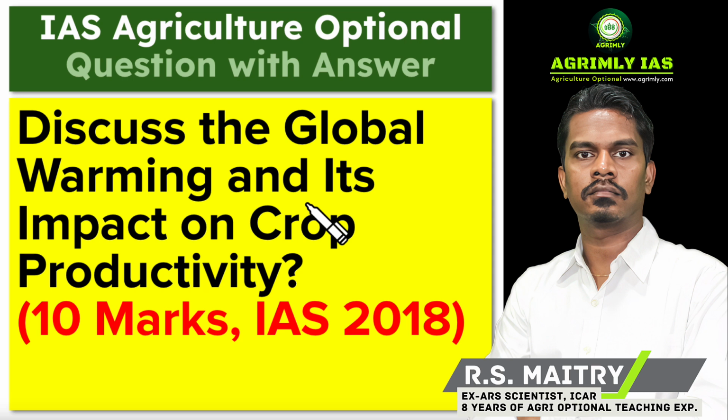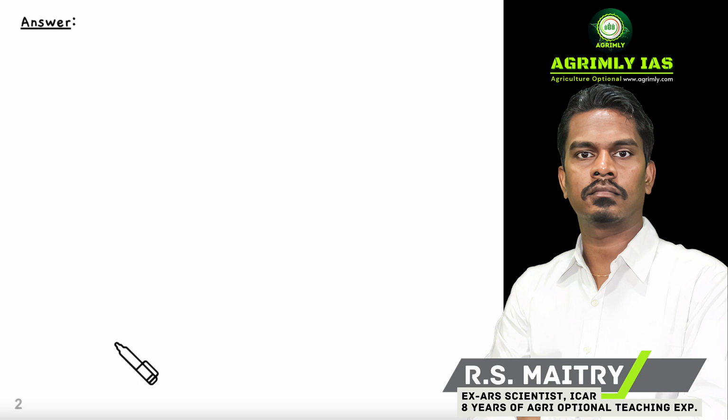Hello everyone. Let's discuss an IAS agriculture optional question with the answer. The question is: discuss global warming and its impact on crop productivity. This question was asked in the IAS agriculture optional exam 2018 for 10 marks. Let us see the model answer.